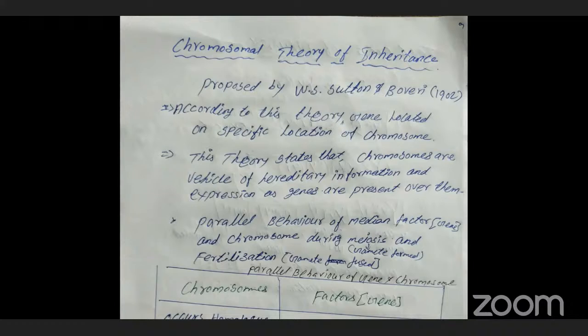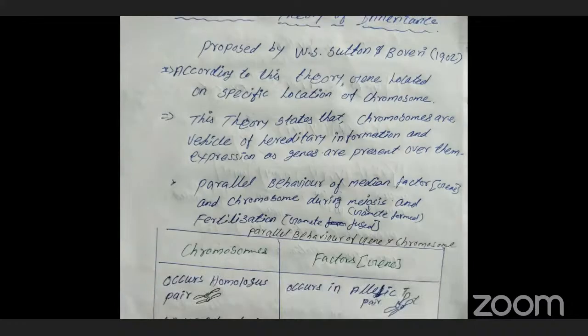Yesterday I told you chromosomes are a vehicle, because the genes are present in the chromosome. Genes are responsible for everything; genes are able to carry hereditary information. That's why I say chromosomes are a vehicle of hereditary information. The theory states only that.